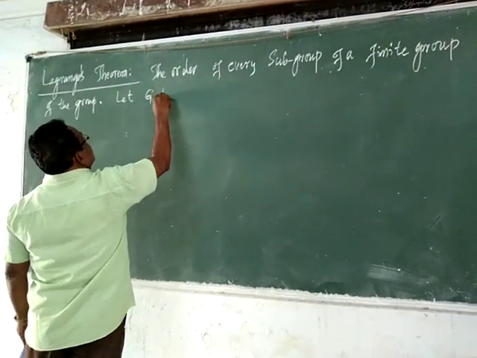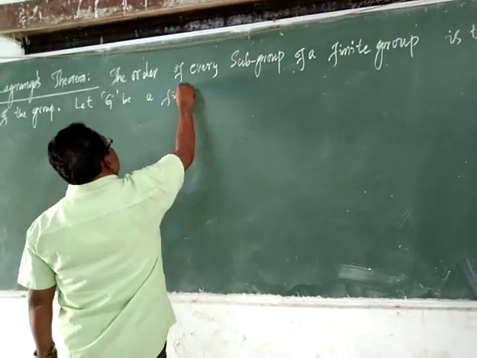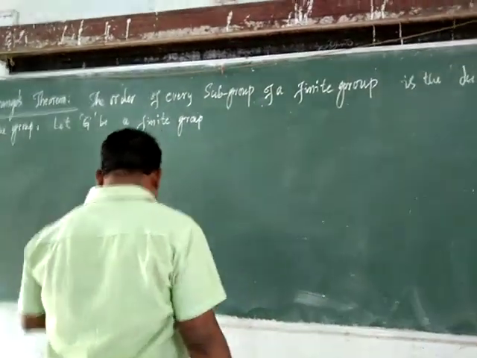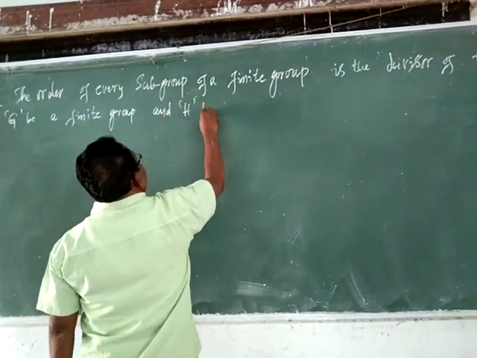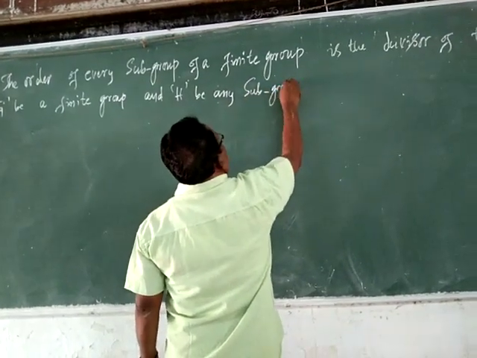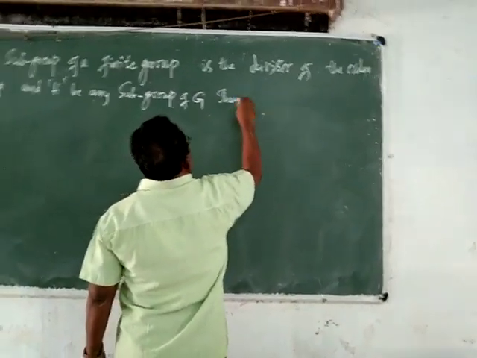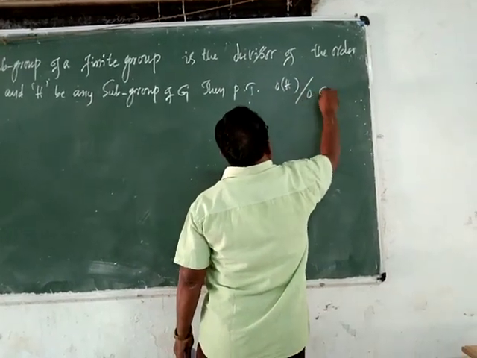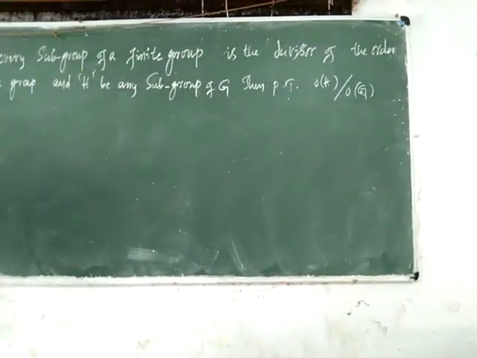Let G be a finite group and H be any subgroup of G. Then prove that order of H divides order of G. See, the statement is very clear.